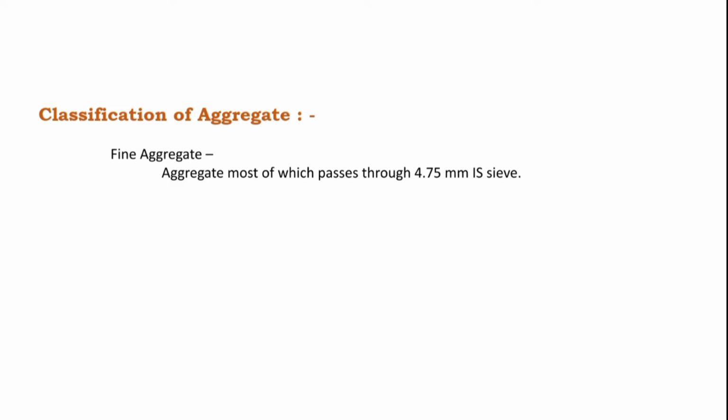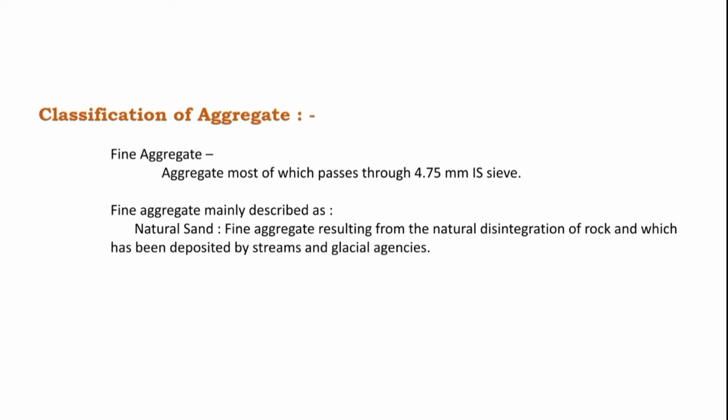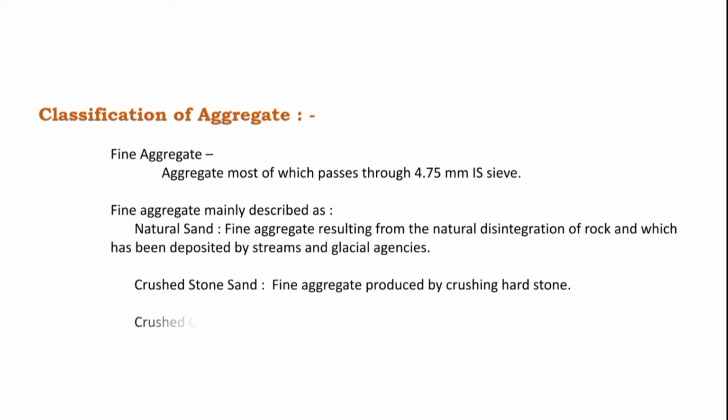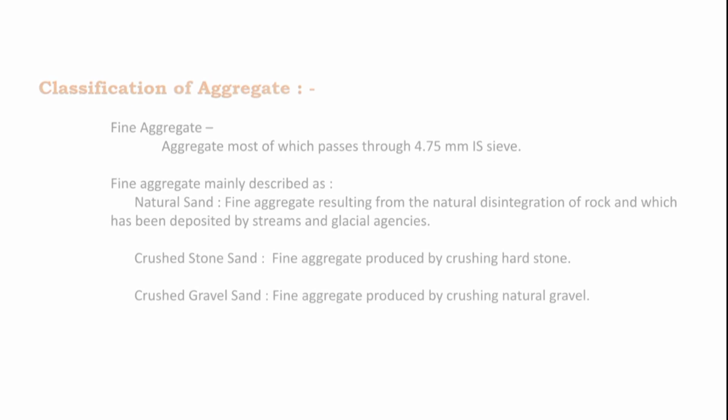Fine aggregate: aggregate, most of which passes through 4.75 mm IS sieve. Fine aggregate is mainly described as natural sand, fine aggregate resulting from the natural disintegration of rock and which has been deposited by stream and glacial agencies. Crushed stone sand: fine aggregate produced by crushing hard stone. Crushed gravel sand: fine aggregate produced by crushing natural gravel is called crushed gravel sand.